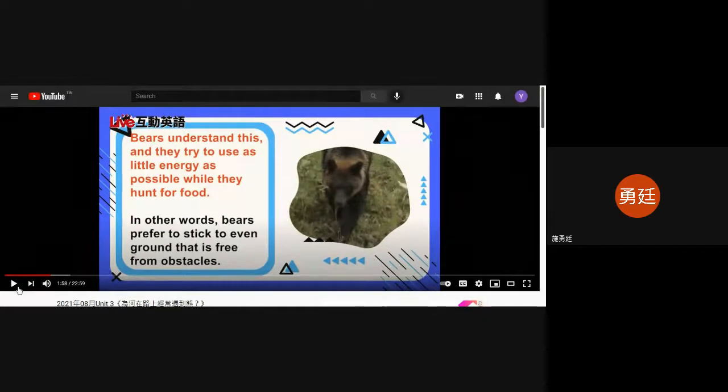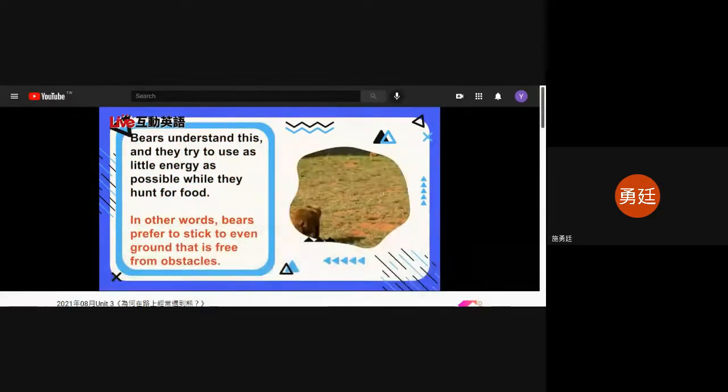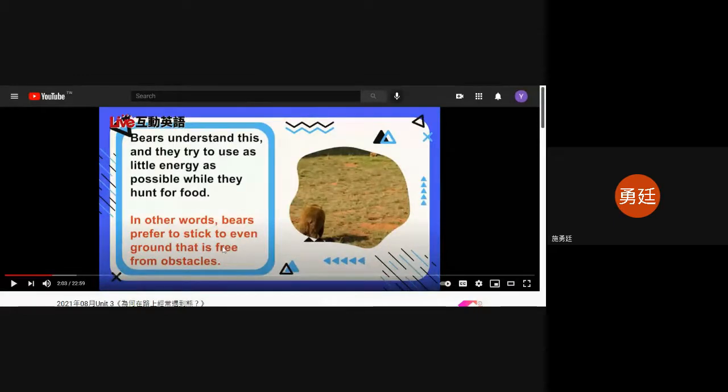And they try to use as little energy as possible while they hunt for food. In other words, bears prefer to stick to even ground that is free from obstacles.